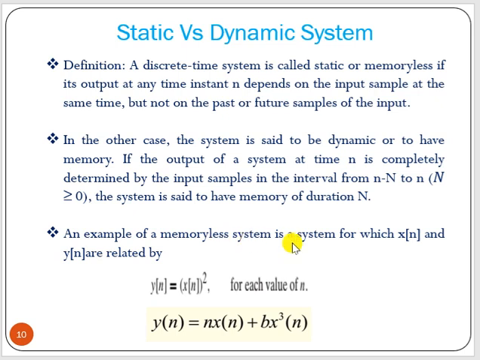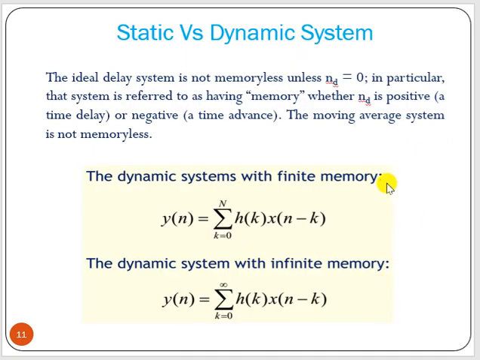An example of a memoryless system is y[n] = x[n]^2. Now see here, this is n, and this is n only. So at any instant n, we are getting the output value. We don't have to compute any past values. Now say y[n] = a x[n] + b x^2[n]. This is also a memoryless or static system. Why? Because this index is n only. That means it depends on the present value only. Past would mean n-1, n-2, or n-3. Future means n+1, n+3, like that.